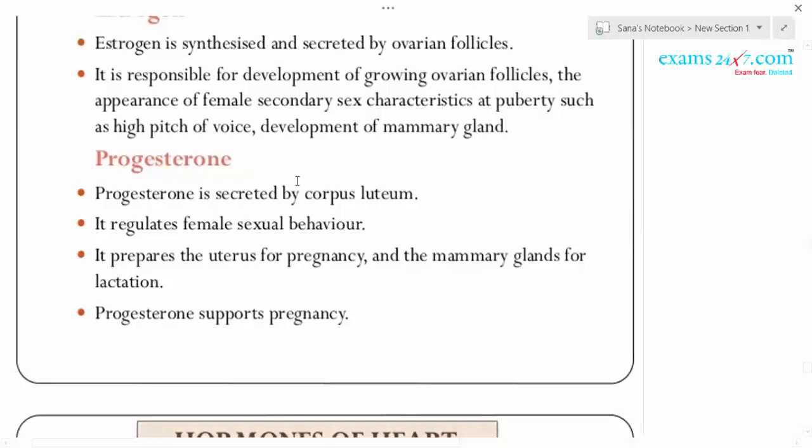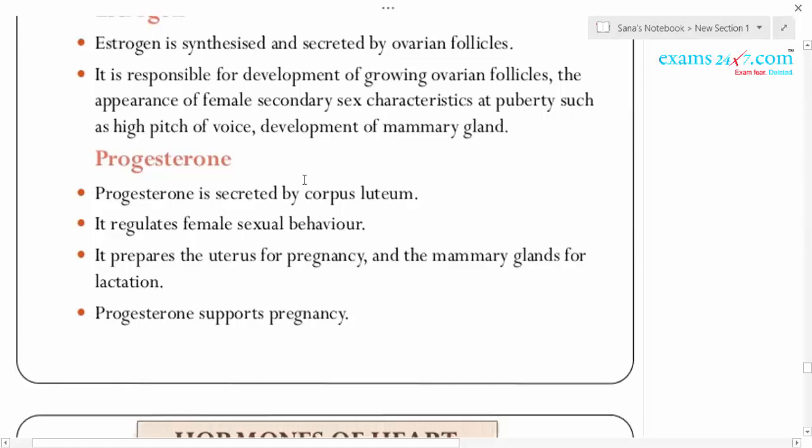These ruptured follicles are transformed into a yellowish structure called the corpus luteum, which secretes progesterone. If she becomes pregnant, the corpus luteum is retained in the ovary and continuously produces progesterone to maintain the pregnancy.